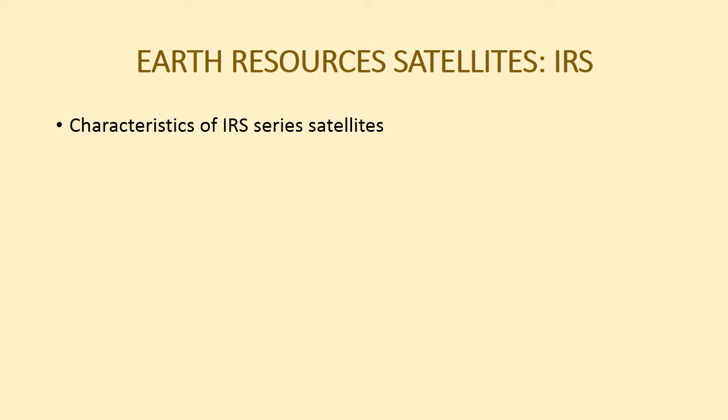Then IRS P6 having 3 different sensors, that is WiFS sensor, LISS3 and LISS4 sensor. WiFS sensor having 4 bands and resolution of 56 meter, swath 740 kilometer and revisit time of 5 days. LISS3 sensor, it is a multispectral sensor having 4 bands, resolution of 23 meters, swath 142 kilometer and revisit time is 24 days.